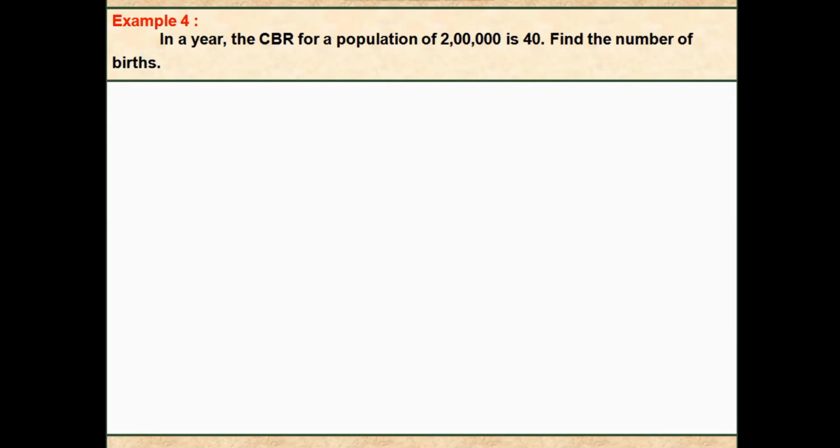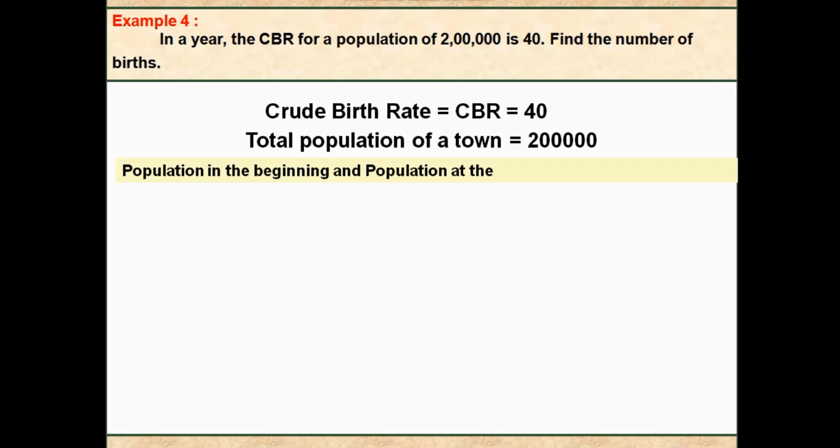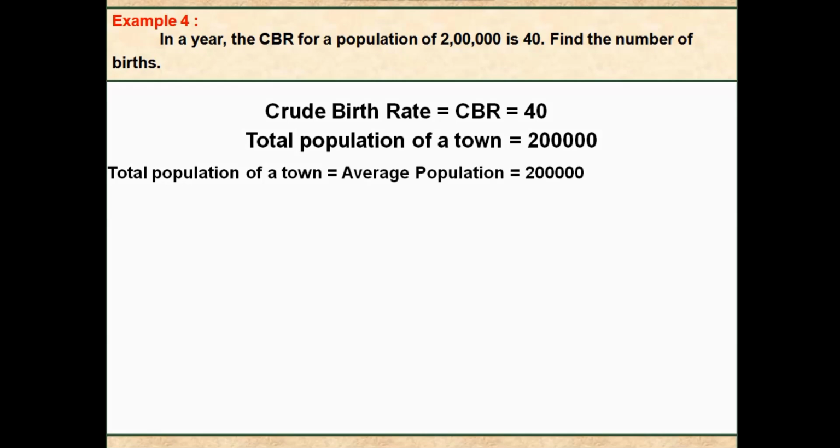Example 4. In a year, crude birth rate for population of 2 lakh is 40. Find the number of births. Crude birth rate, CBR, is 40. Total population of a town is 2 lakh. Population in the beginning and population at the end is not clearly mentioned. Hence, total population of a town is equal to average population, which is 2 lakh.